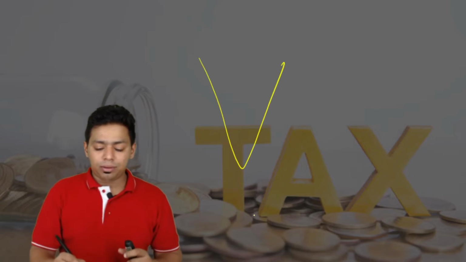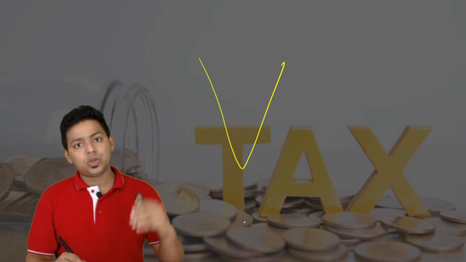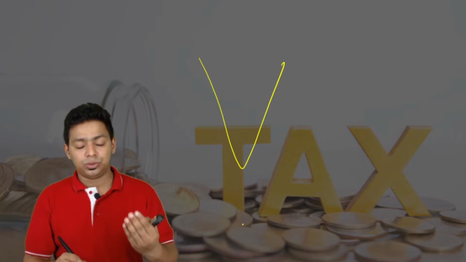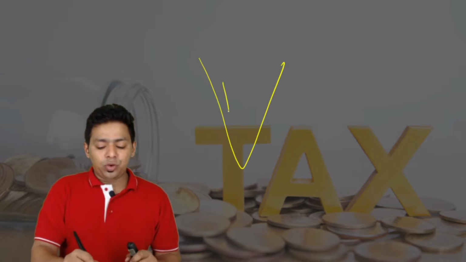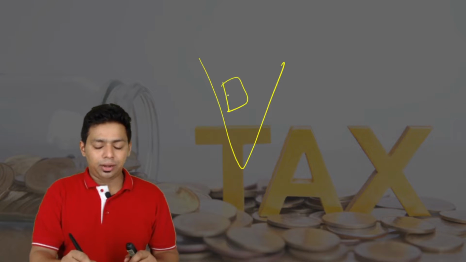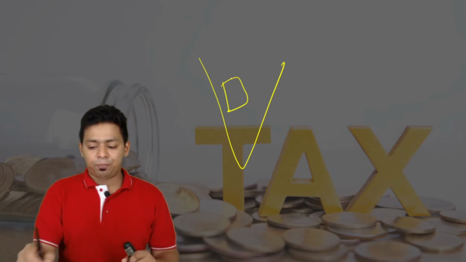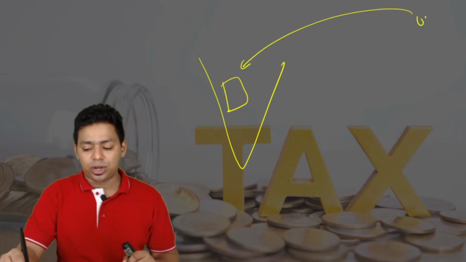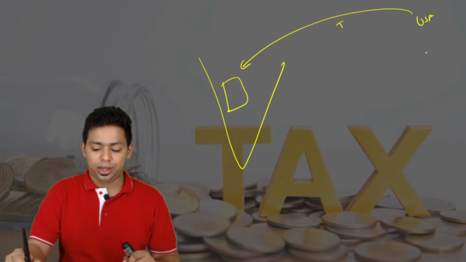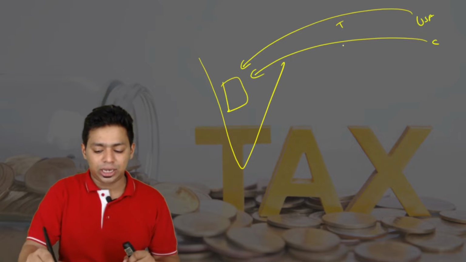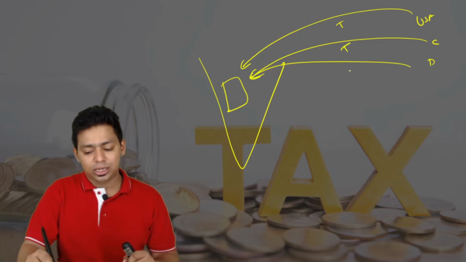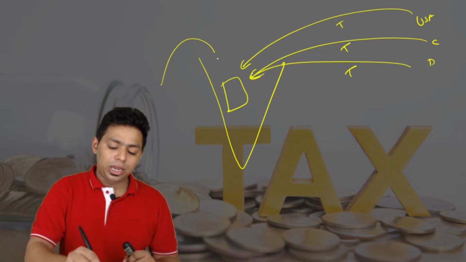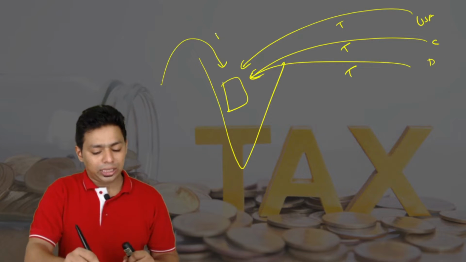Now please understand, DTAAs are also misused. I'm very clear about my words. If you are investing in the Indian capital market, it is taxable in India. From USA, taxable in India. From Canada, taxable in India. From Dubai, taxable in India. From India, taxable in India.